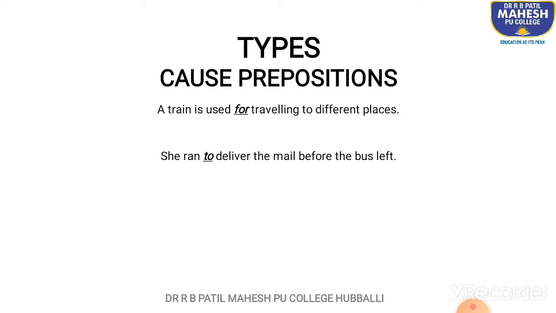She ran to deliver the mail before the bus left. Why did she run? To deliver the mail before the bus left. So, to is showing the relation between why she ran and the rest of the sentence. So to is the cause preposition here.